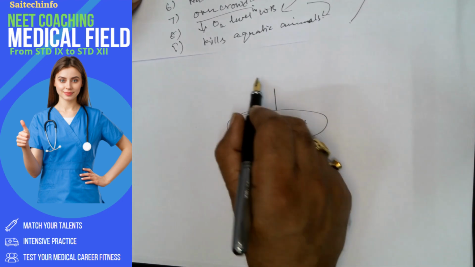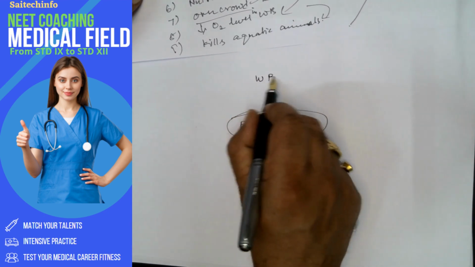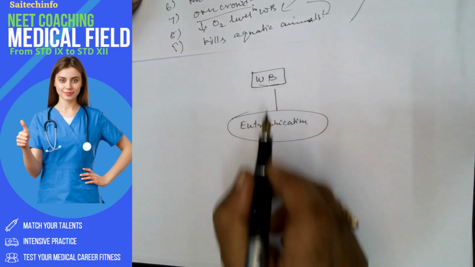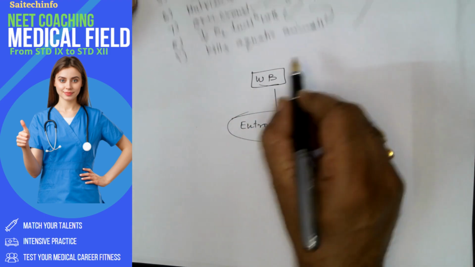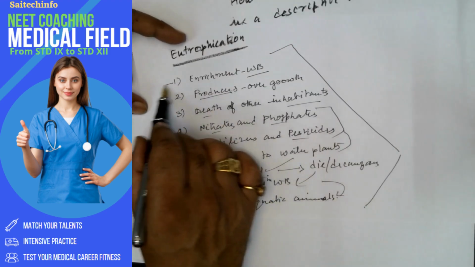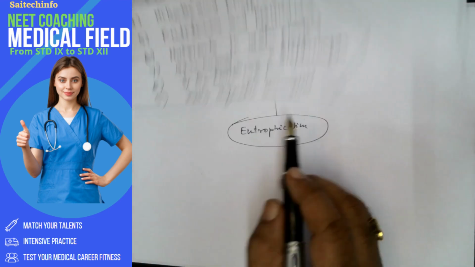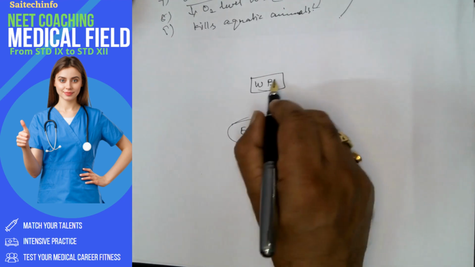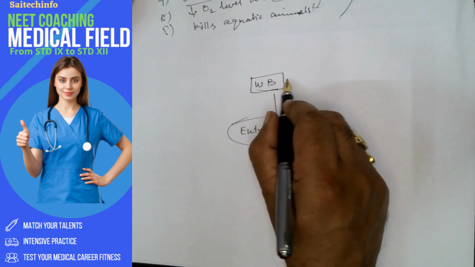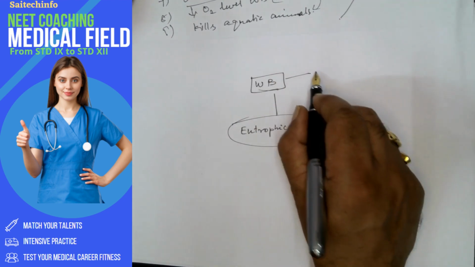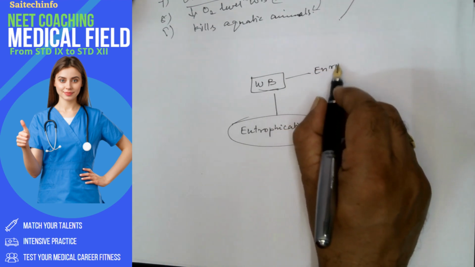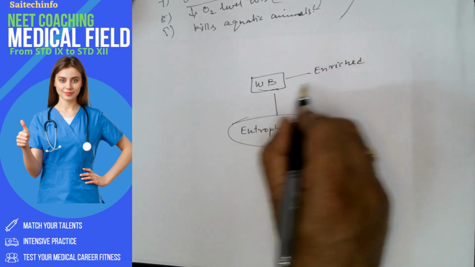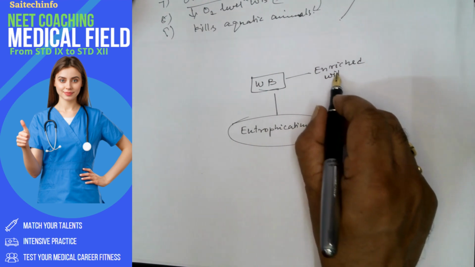We talk about the water body, and here see, actually this enrichment and nutrients can be linked, is it not? So here the water body is enriched with nutrients.